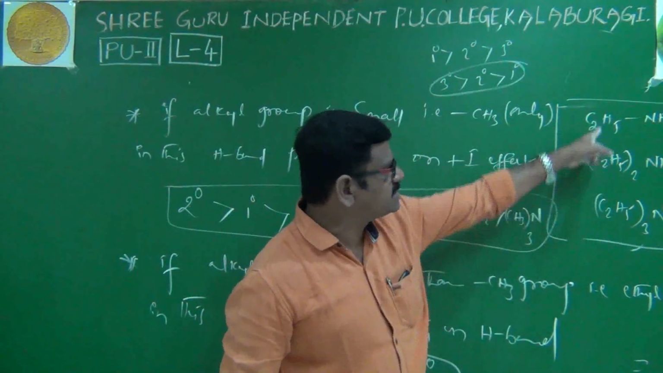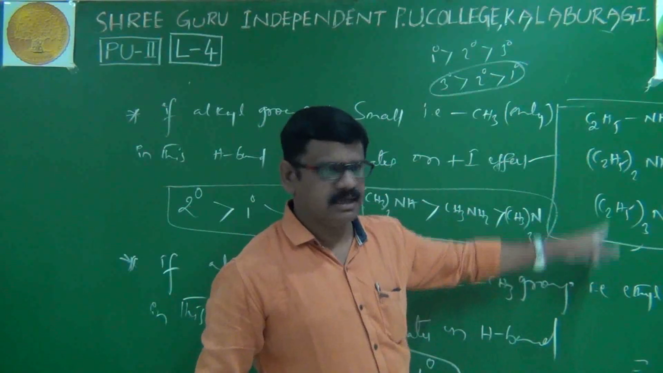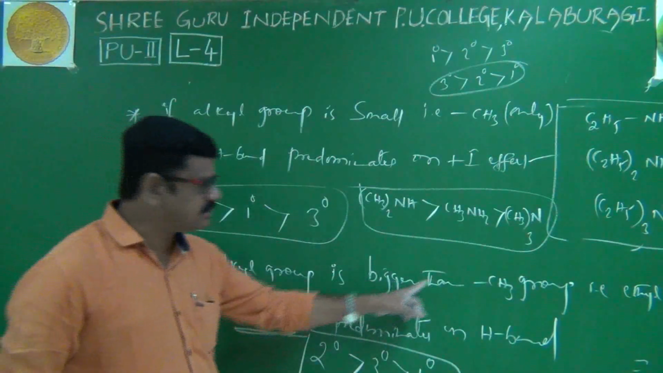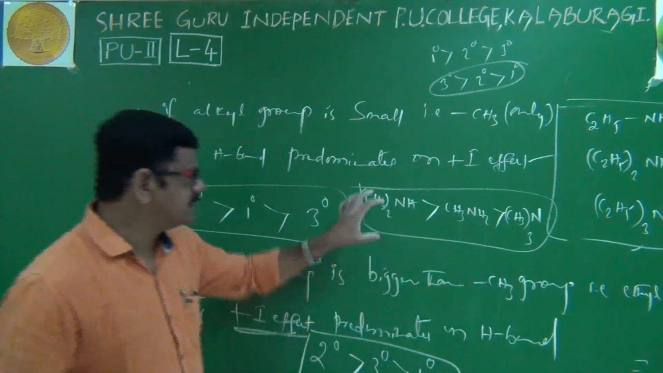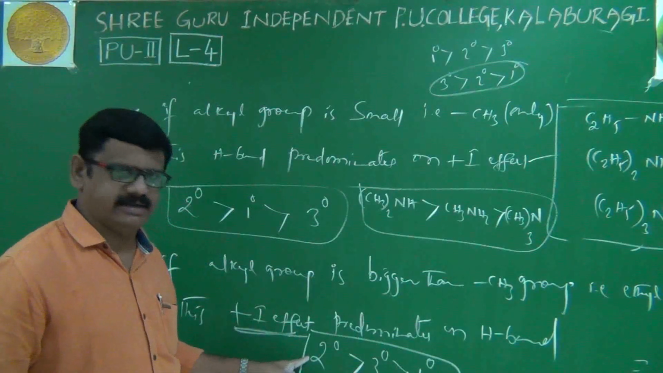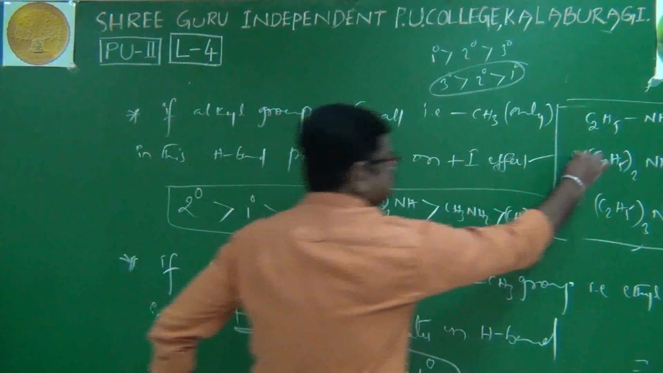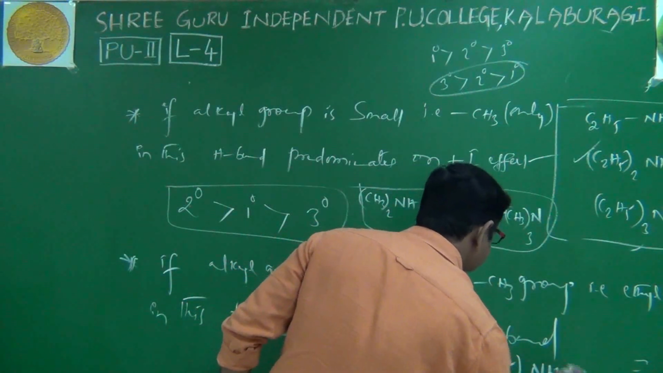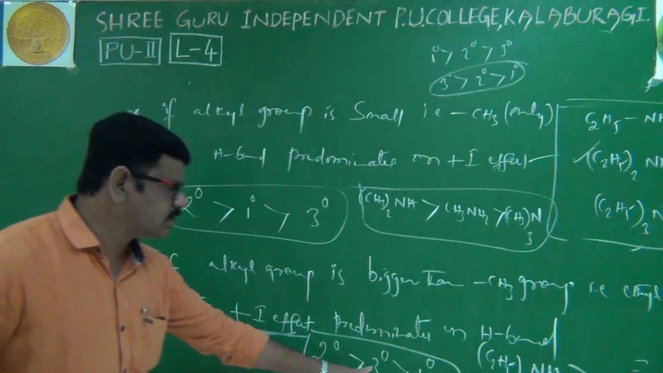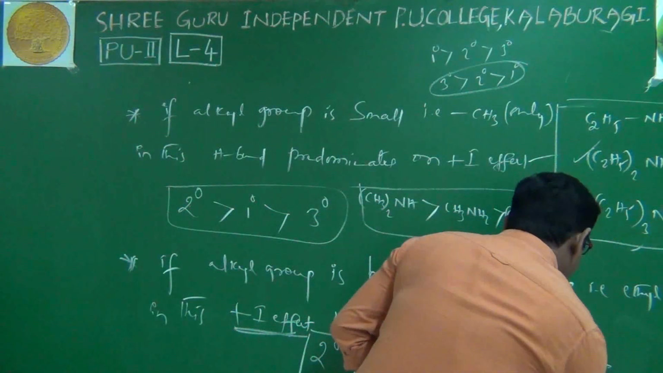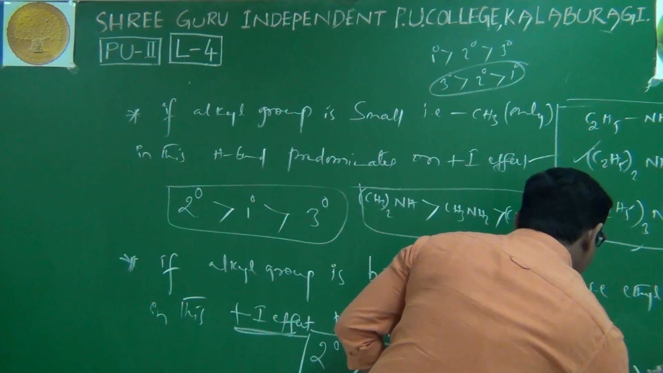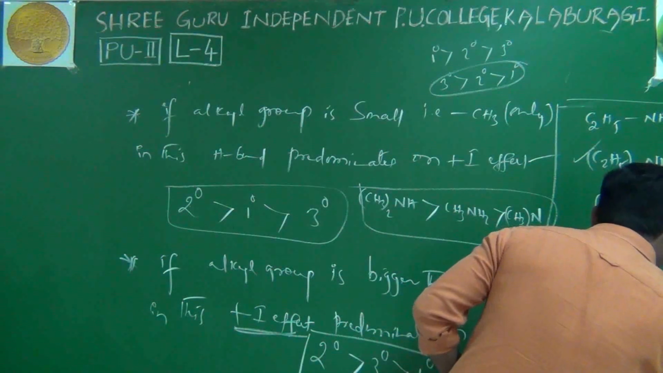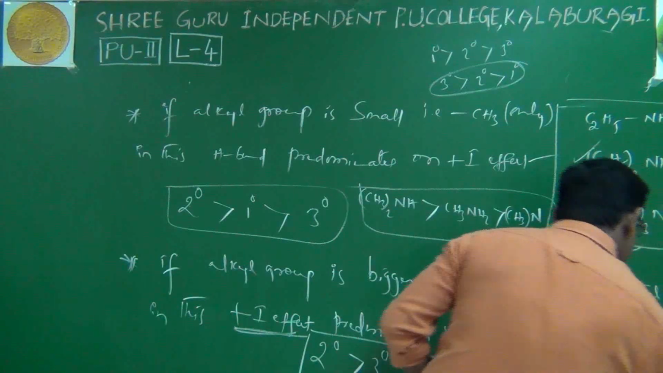Here, if you observe, the alkyl groups are not methyl. They are bigger groups. If the alkyl group is bigger than methyl, what is the order? If it is methyl, it is a fixed order; other than methyl, this is the order. Secondary first, C2H5 taken twice, NH. Then tertiary, C2H5 taken thrice, N. Then primary, C2H5NH2. That's it.